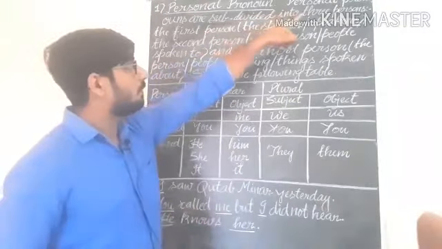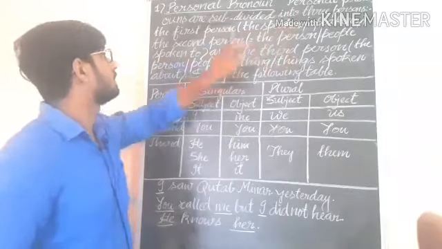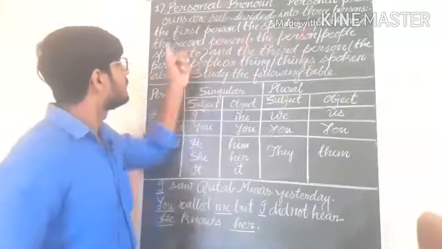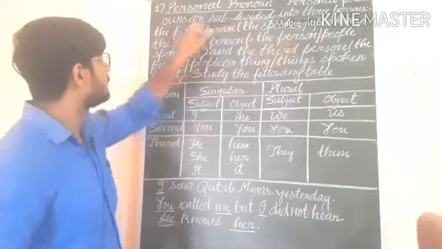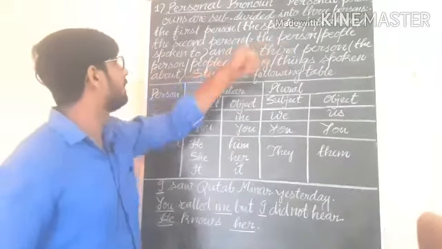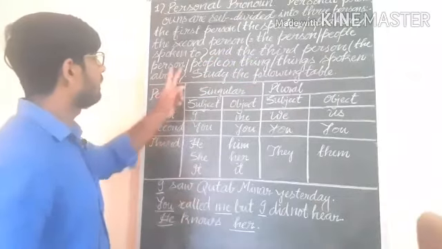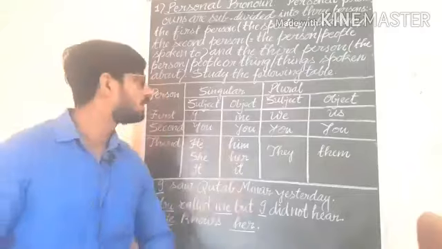Personal pronouns are subdivided into 3 persons. The first person, the speaker or speakers. Understand? The first person is the speaker or speakers. The second person, the person or people spoken to, and the third person, the person, people or things spoken about.